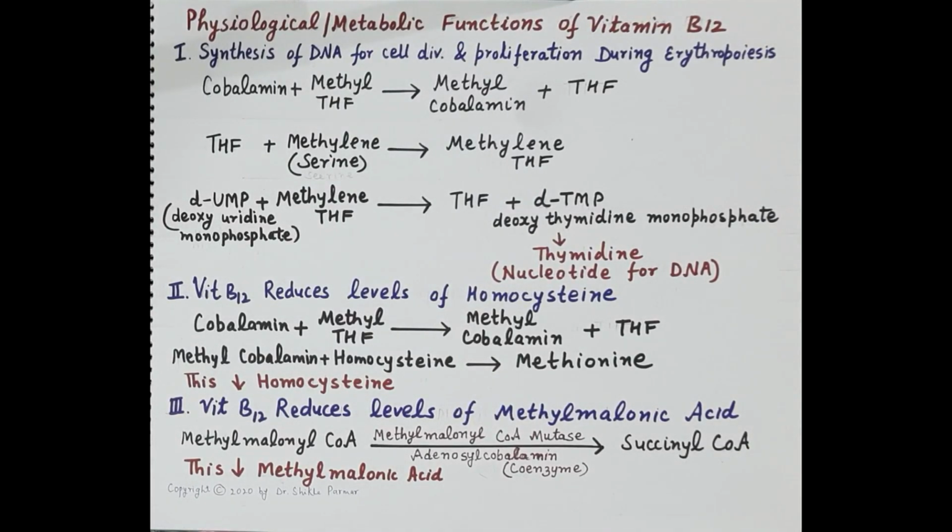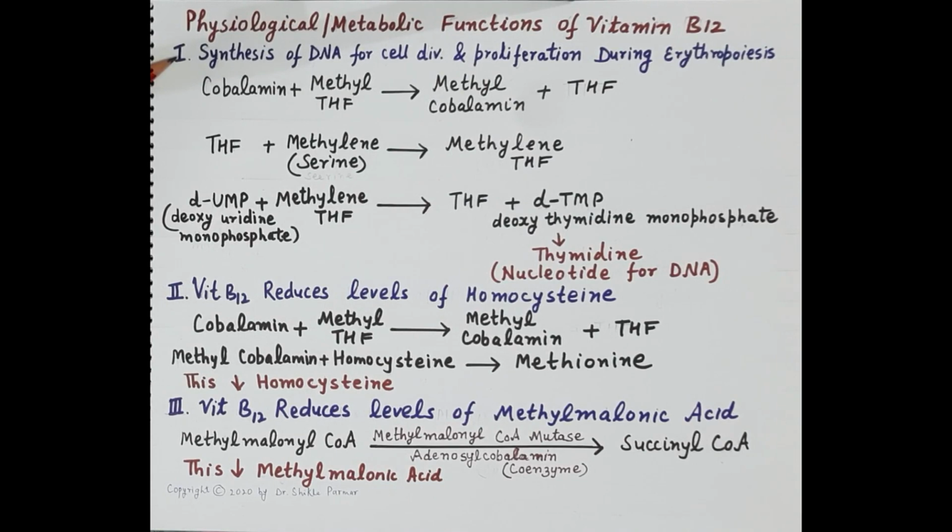Most important of all, now let's understand the physiological functions of vitamin B12. Vitamin B12 is essential for the synthesis of DNA. And as we have discussed, during the process of erythropoiesis, synthesis of DNA is essential for the division and proliferation of RBC precursors, so that they develop into erythrocytes.